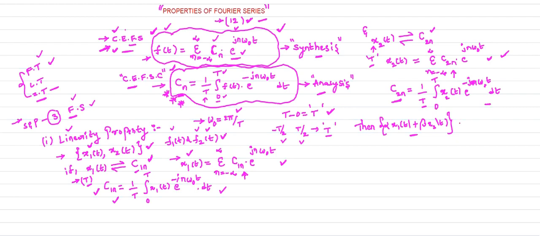Linear combination is nothing but addition of two signals with some weights associated. X1 of t weight is alpha, x2 of t weight is beta. That is the linear combination. So if I take that signal,